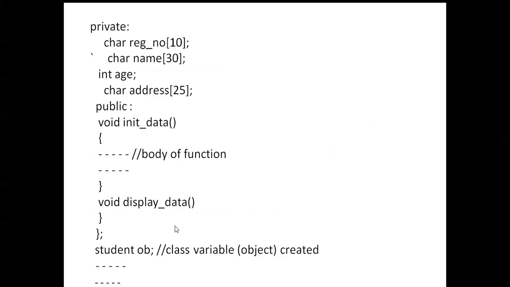Example. Here you can see these three data members are private, so we can access them within the class only, and this public section has the function, which we can access from outside as well. Here you can see the display data function. This is the body of the function, and we are declaring these member functions inside the class. These functions are inside the class, so those functions are called member functions.